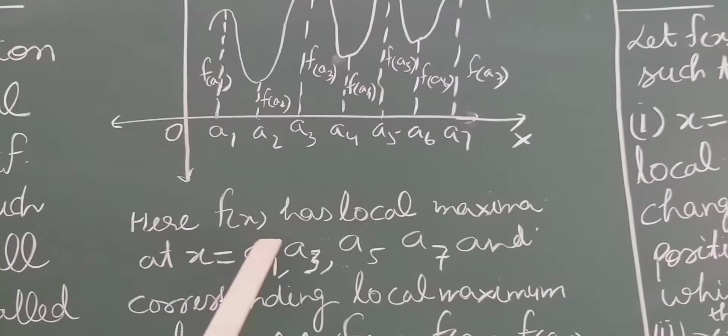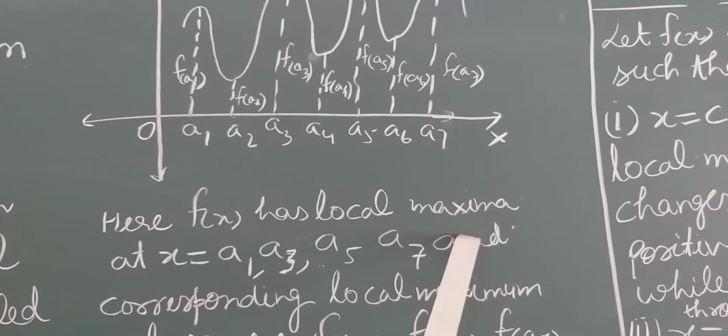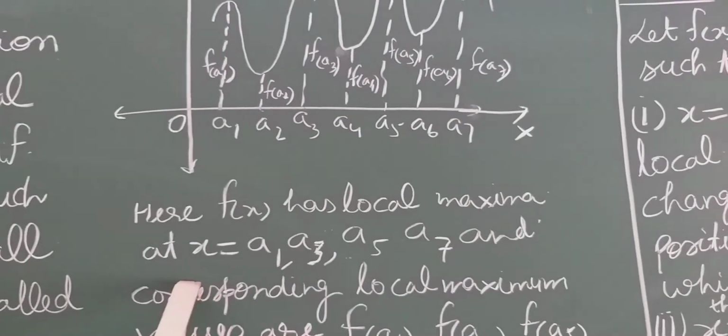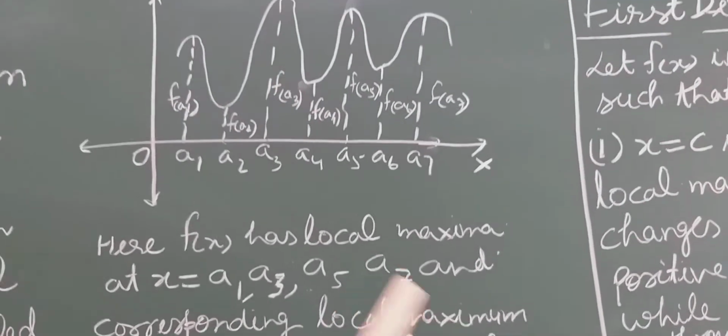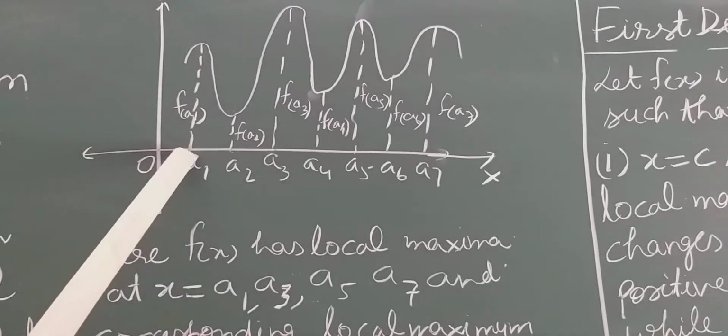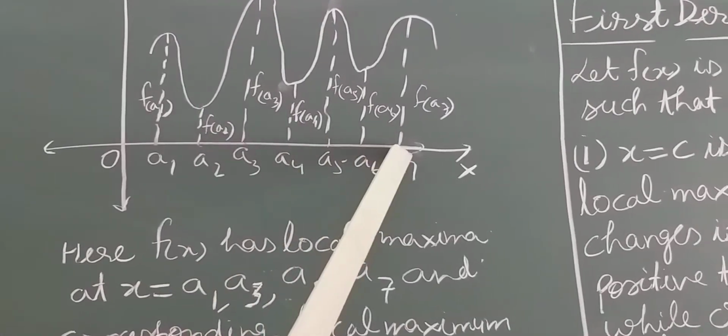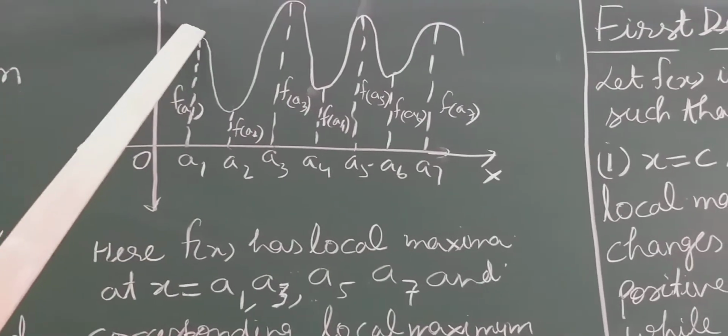So here f(x) has local maxima at x equal to a1, a3, a5, a7. You can see, students, at a1, a3, a5 and a7 the curve is coming down.